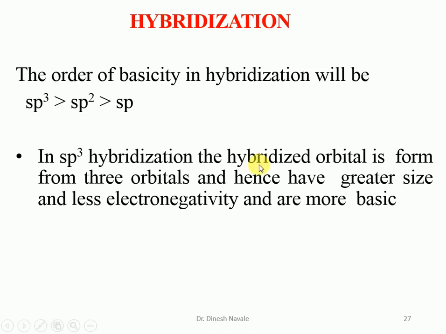That means in sp3 hybridization, the hybridized orbital has more p character, so it is greater in size and less in electronegativity. The more the electronegativity of the sp carbon atom, the less the basicity, because it will try to hold the electrons towards itself and they will not be available for donation. So due to the hybridization concept and more s character in the sp hybridized carbon atom, sp will be less basic than sp2 than sp3.